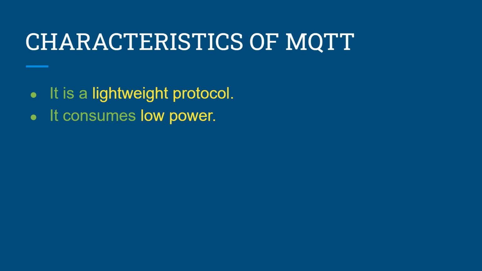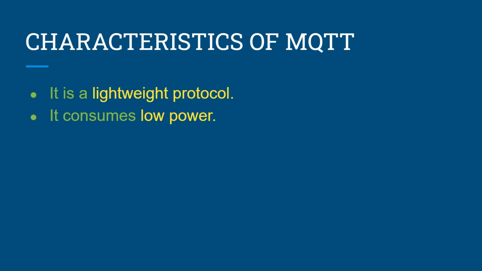Now we'll learn about the characteristics of MQTT. MQTT is a lightweight protocol because all its messages have a small code footprint. Each message contains a fixed header of 2 Mbps and a message payload of 256 megabytes. MQTT also consumes low power because of the low amount of data that is being transferred. Also, it maintains a persistent connection, therefore avoiding the overhead of establishing a connection for each published item of data, and hence requiring very low power to fulfill this.